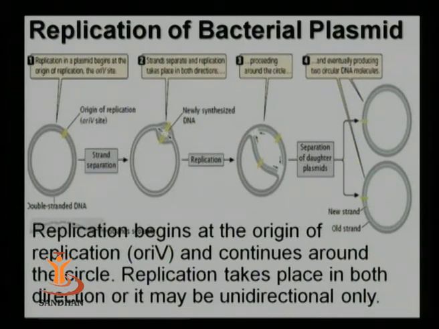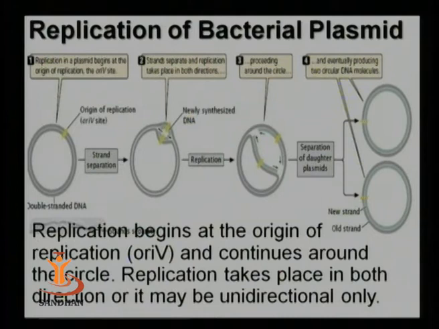Dear friends, like a chromosomal DNA of a bacteria, plasmids also have their own replicon. That is the place from where replication of the plasmid starts. We have seen that there are different conformations of the plasmids and they have different modes of replication. The first one, let us talk about the theta model of replication.